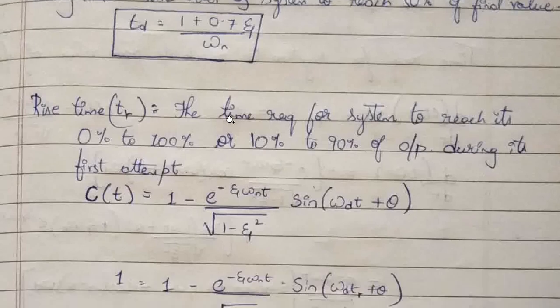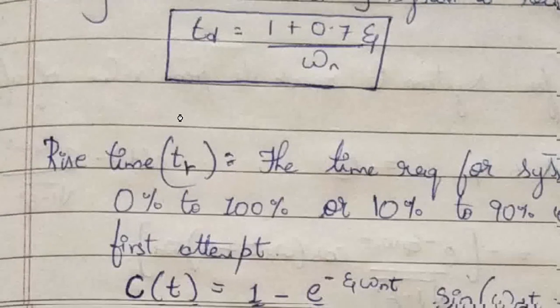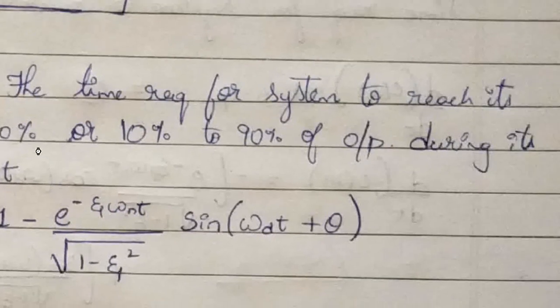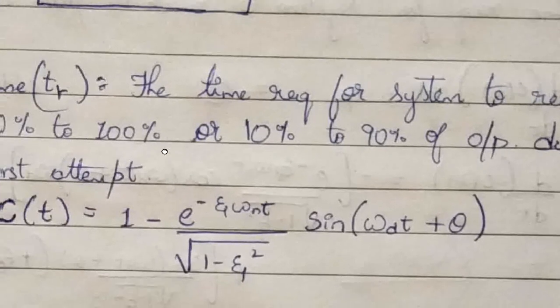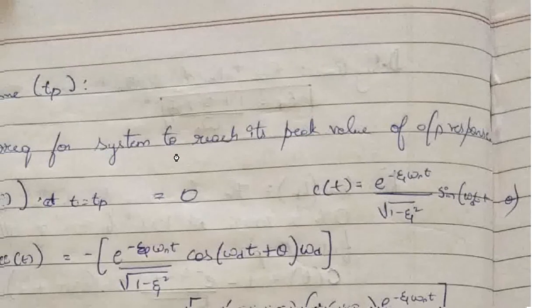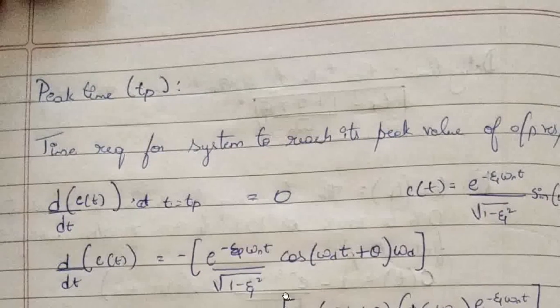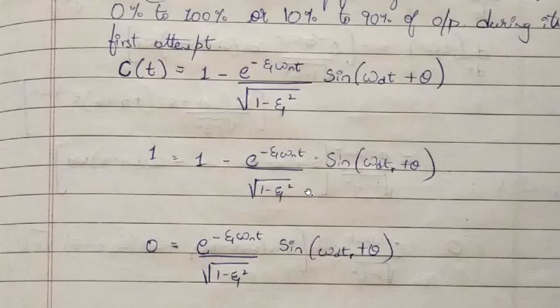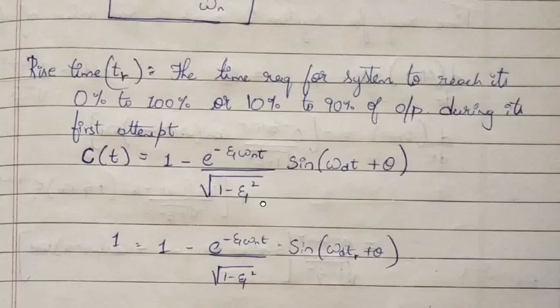The next is rise time: the time required by the system to reach 0 to 10%, or 10% to 90%, of the output during its first attempt.